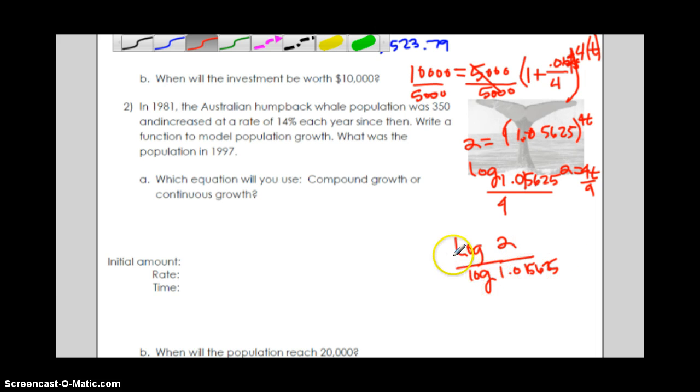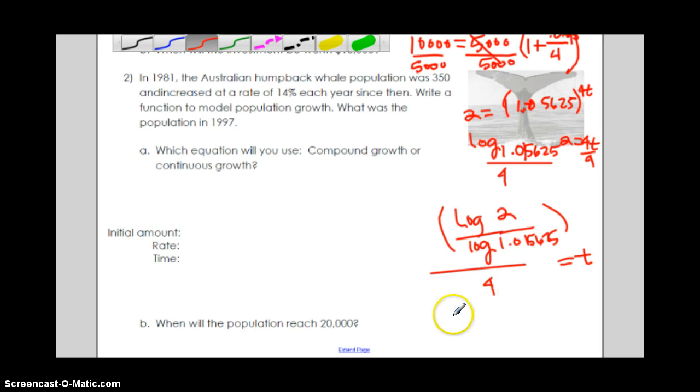So all of this is going to get us the log part. But don't forget to divide by 4 after you do that to get our t. So a little tricky to work backwards, but you can do it. So let's go ahead and type that into our calculator. And we wind up with 11.18 years. So pretty close to 11 years, just after that, then you'll get to that 10,000.